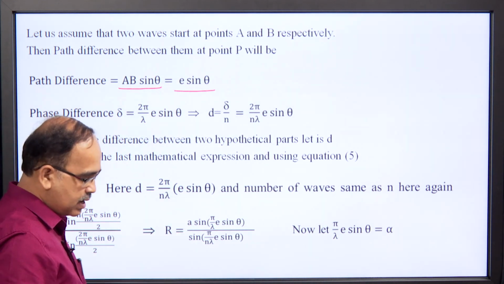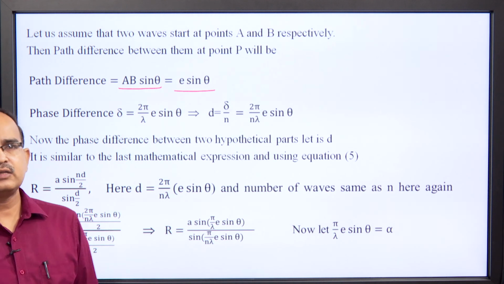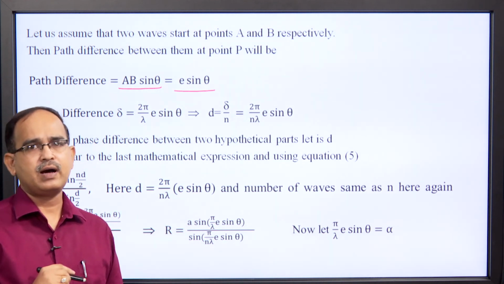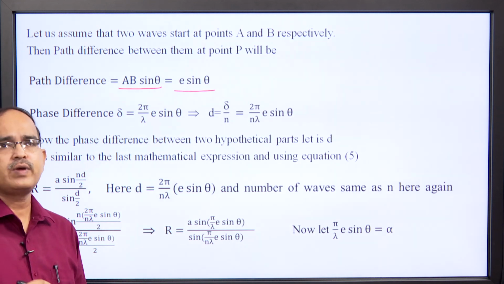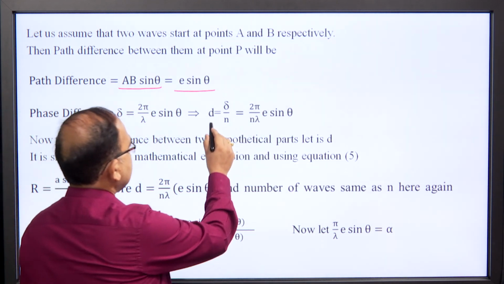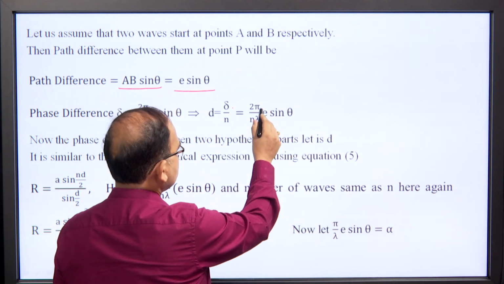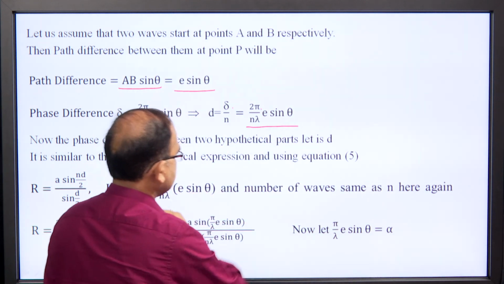As we have already assumed that we have divided this slit AB into n hypothetical parts, the phase difference between consecutive waves will be d equal to delta over n, that is 2 pi over n lambda e sin theta.